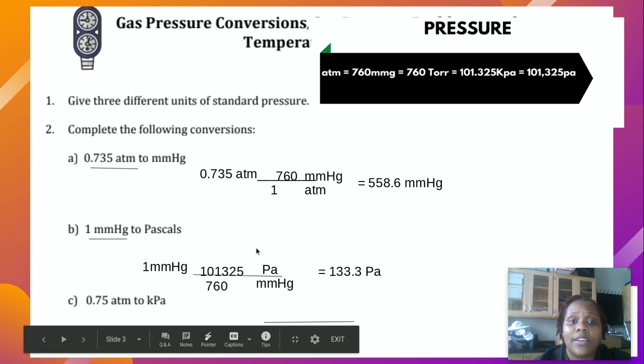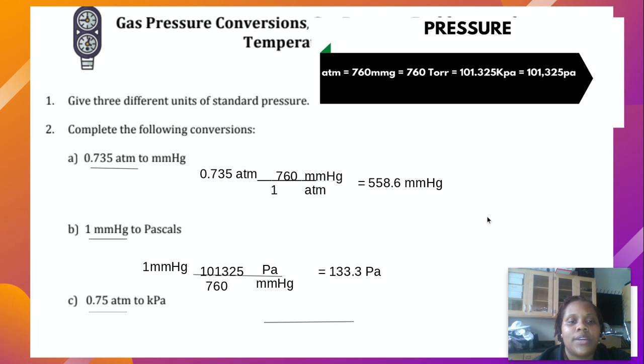So the given here is 0.75 atmospheres. So what I'm going to do is underline that. Yes, that's my given. And since that's my given, I'm going to write it and draw my horizontal line. Then I'm going to put the units of the given at the bottom, which is atmosphere, and the units of the unknown at the top, which in this case is kPa, not to be confused with Pa.